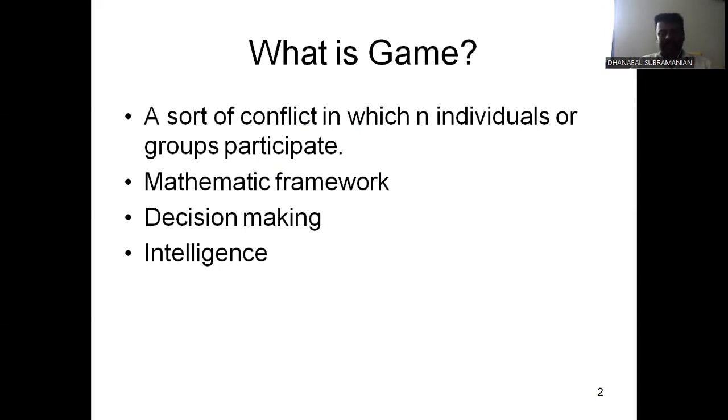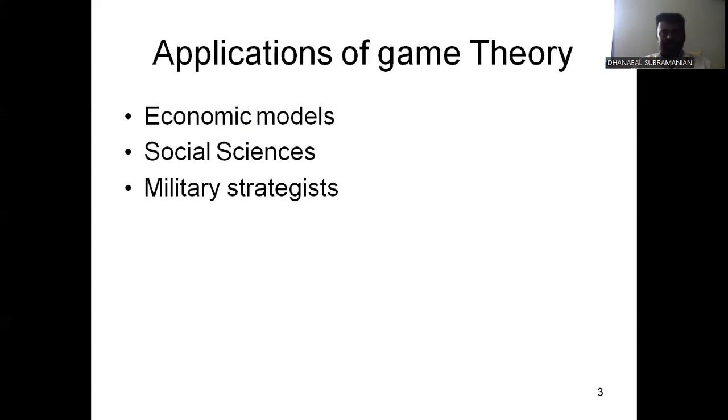It's called a game. A mathematical framework: we construct a game based on a mathematical framework. Decision making: based on the decision, they execute a particular sequence. Intelligence: based on intelligent activity, they execute one particular sequence. It's called the important role of the game.